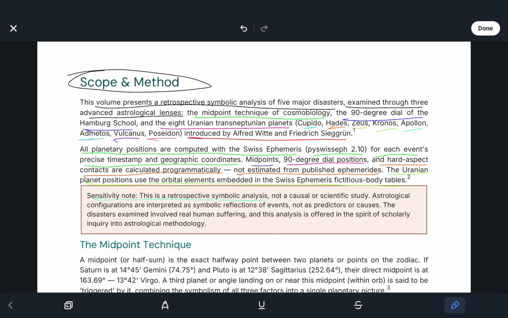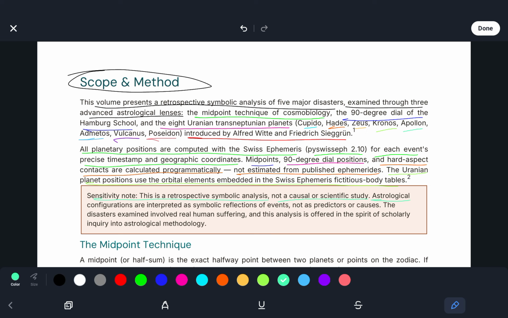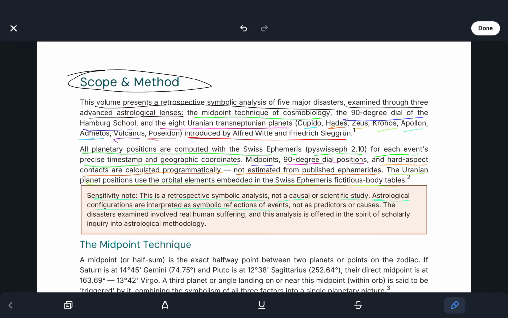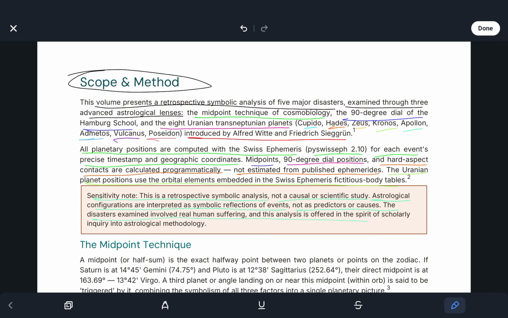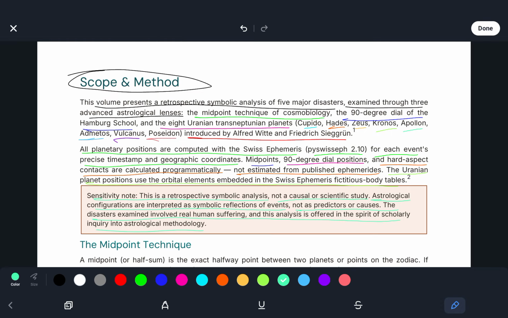This is a retrospective symbolic analysis, not a causal or scientific study. Astrological configurations are interpreted as symbolic reflections of events, not as predictors or causes. The disasters examined involve real human suffering, and this analysis is offered in the spirit of scholarly inquiry into astrological methodology.